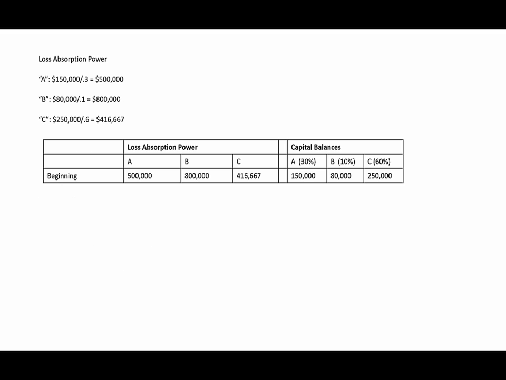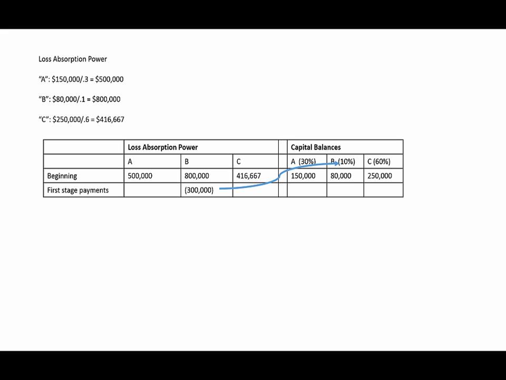So let's go ahead and go through this cash distribution plan example. And again, we've got this little two-part table. We have 3 columns for the partner's loss absorption powers. We have 3 columns for the partner's capital balances. And here's our beginning situation. And again, what we want to do with our first stage payments is see the partner with the highest loss absorption power, partner B, have his loss absorption power drop to the level of the next highest partner, partner A, at $500,000.